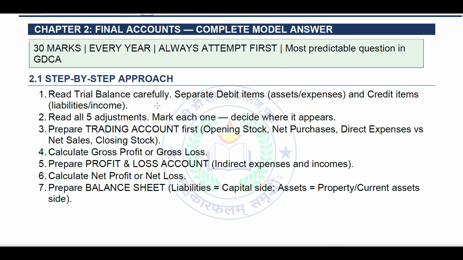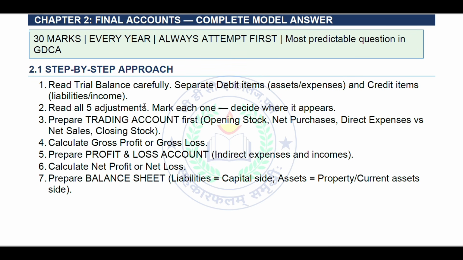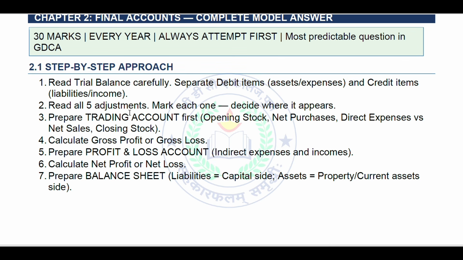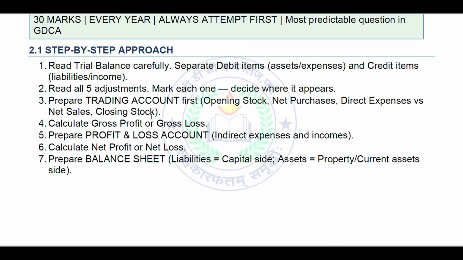So read the trial balance carefully, separate debit items, that is assets and expenses, and credit items, that is liabilities and income. Then step 2, read all 5 adjustments, whatever adjustments are given. Mark each one, decide where it appears. Then prepare the trading account first. So again, if a final account is coming, the trading account you should prepare first: opening stock, net purchases, direct expenses versus net sales and closing stock. Calculate gross profit or gross loss.